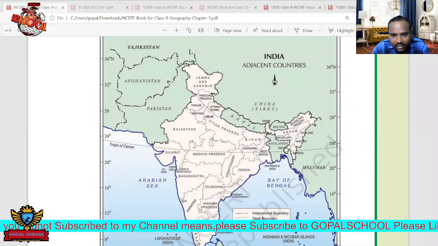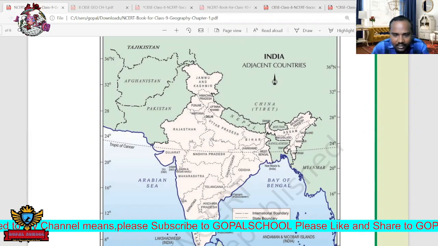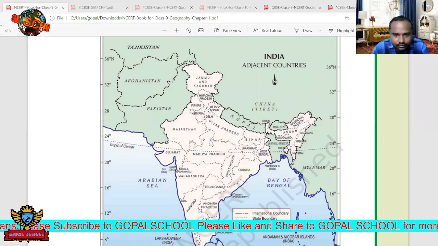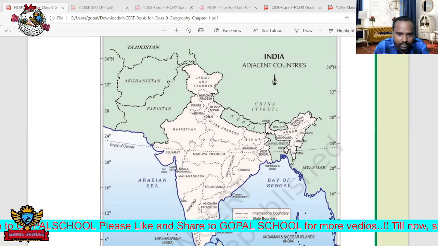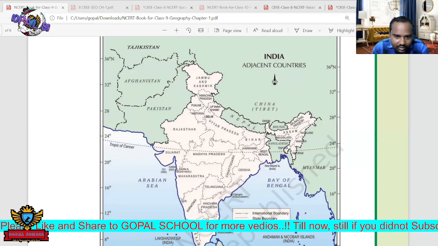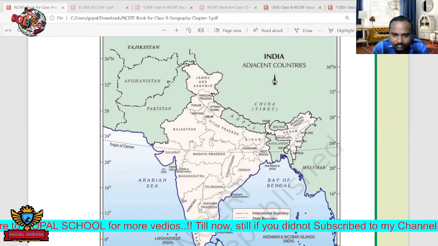What is the area of Telangana and Andhra? Which state is bigger, and which state is smaller? Can anybody tell? Andhra Pradesh is bigger, sir. Okay. Have you ever thought about this comparison of these two states? Which one is larger?